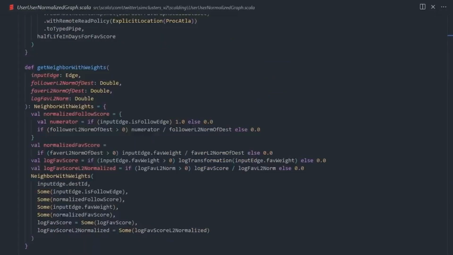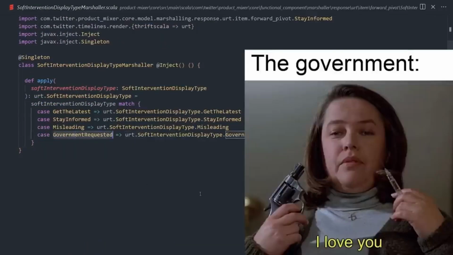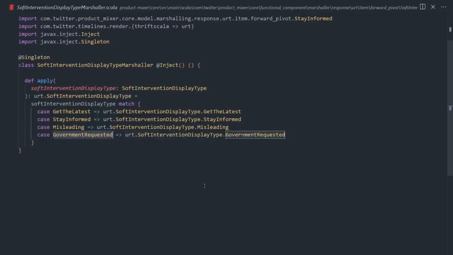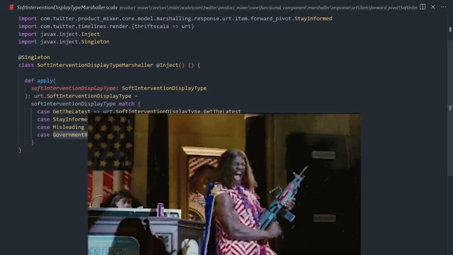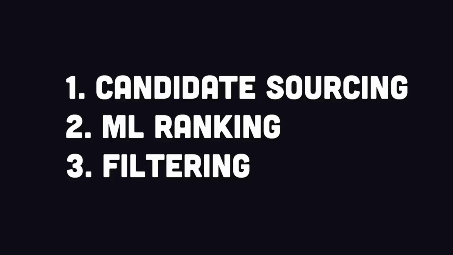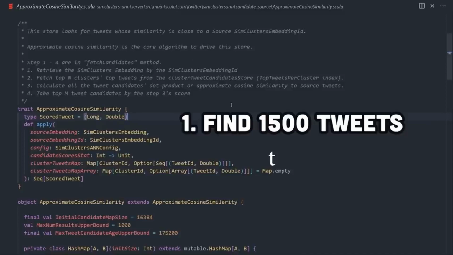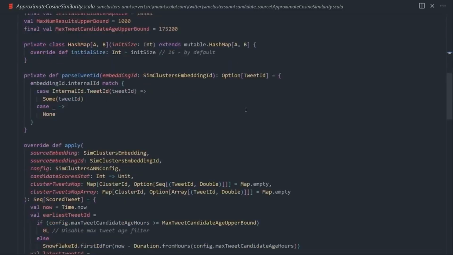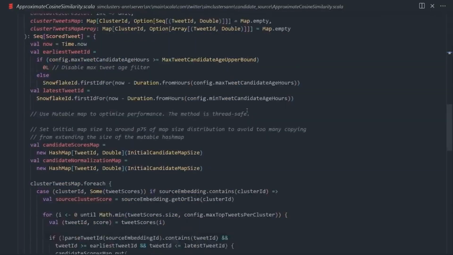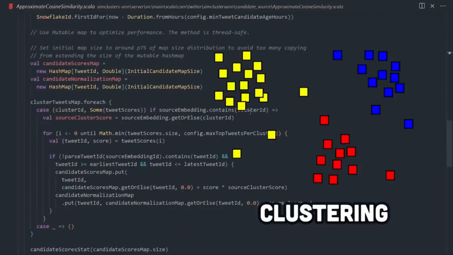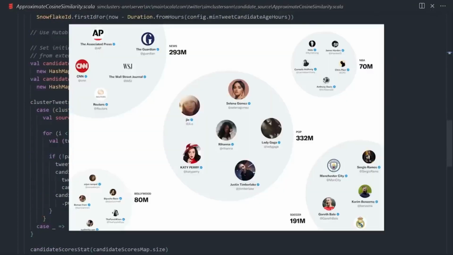The platform also keeps close track of elections, and there's actually tools in place like this government-requested class that allows President Camacho to keep you safe from bad content. But taking a step back, we can break the total algorithm into 3 parts. First, it finds a pool of 1,500 tweets that you might be interested in, using a technique called candidate sourcing. It includes accounts you follow, but also out-of-network sources by clustering similar accounts together, allowing it to find relevant tweets from accounts that you don't follow yet.